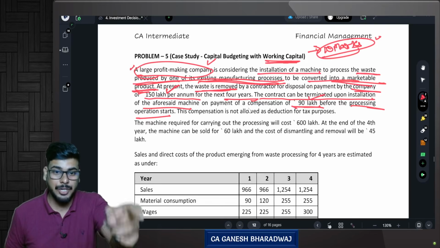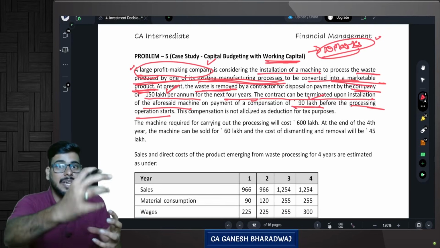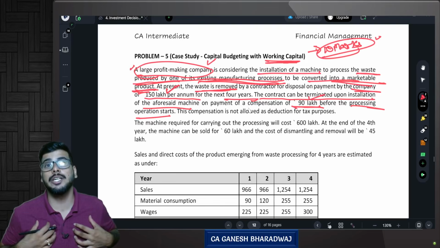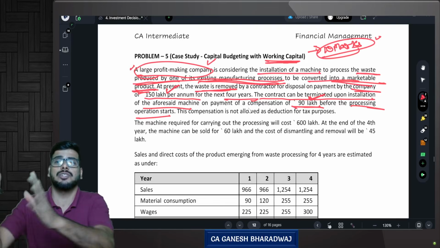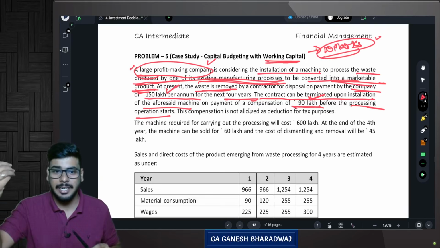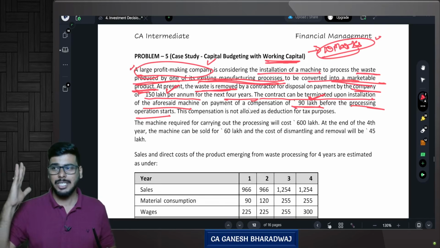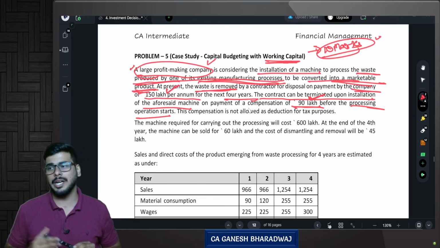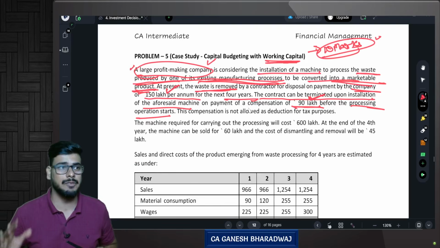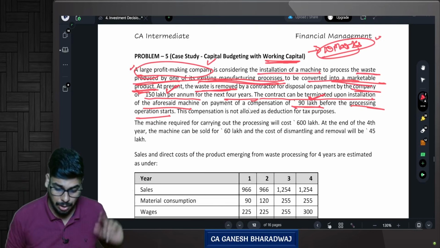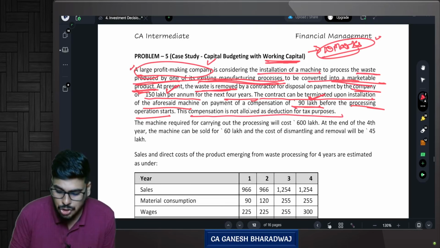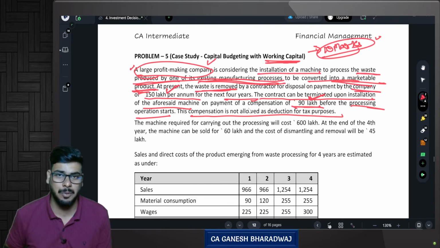So if I wish to go for this, converting this waste into a marketable product, what I need to do, I need to incur additionally 90 lakh rupees. I need to pay this to the contractor and say, wait, I had entered into your contract by mistake. Now I have changed my mind. I want to convert it into a marketable product, so I don't need your disposal services. So I will pay this 90 lakhs as a penalty upfront. Are you clear with this? And this compensation is not allowed as a deduction for tax purposes.